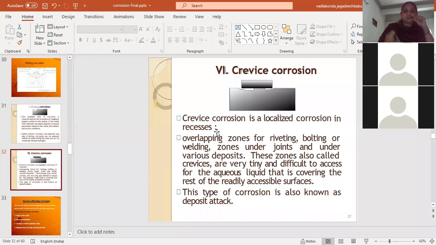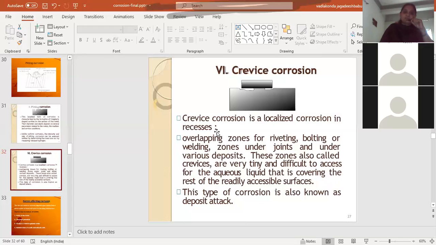Crevice corrosion. This is also one of the other types of corrosion. You might have observed that when two metals are connected with a screw or a crevice type of thing, meaning when two metals are joined with a bolt or a joint, at that place corrosion will take place. At that place formation of rust will be observed. This is known as crevice corrosion.